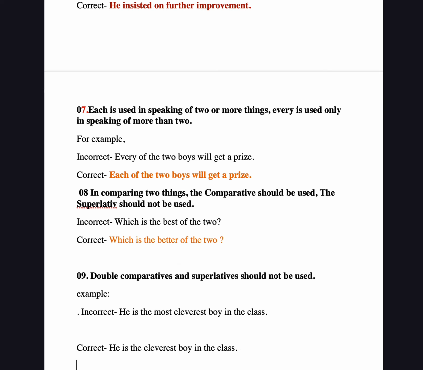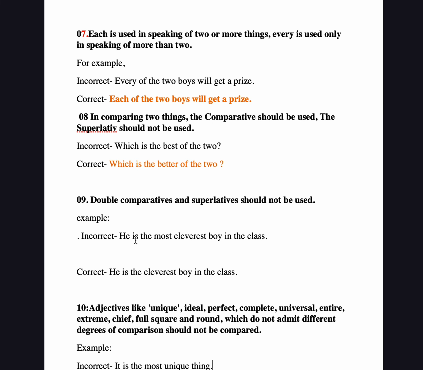Now moving to rule number 9, which is very important: double comparative and superlative should not be used. Likewise, here is an example: "He is the most cleverest boy in the class." Now see, most and cleverest are both superlative and comparative forms.